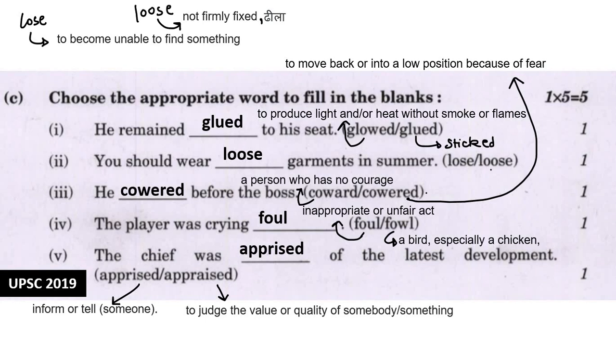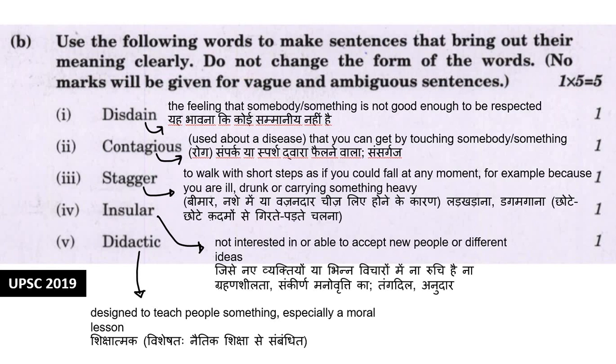And apprise means when you are giving promotion or you are increasing the value or quality of something or somebody. So here, the chief was apprised of the latest development. He was informed of the latest development. So this one is the correct word. Alright. So now you have scored full 5 marks. Chalo. Now solving the next question.